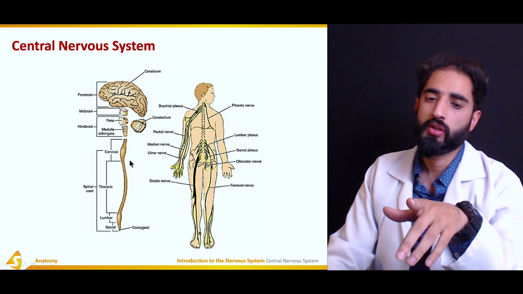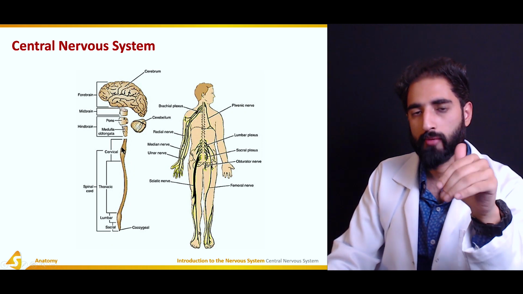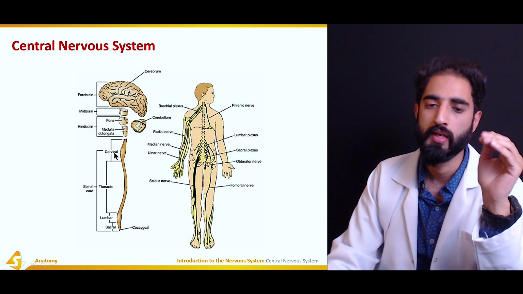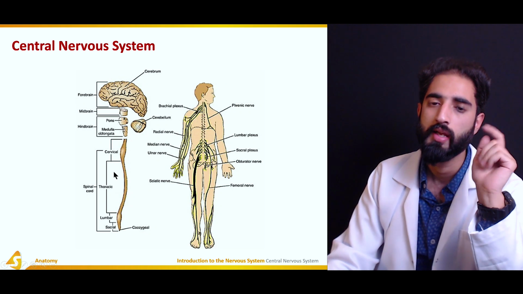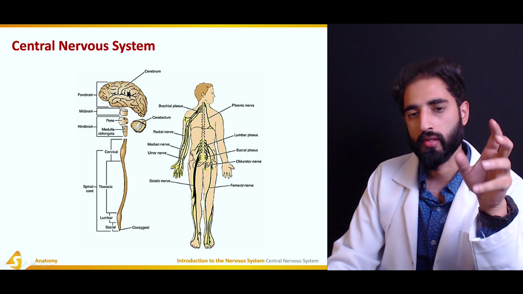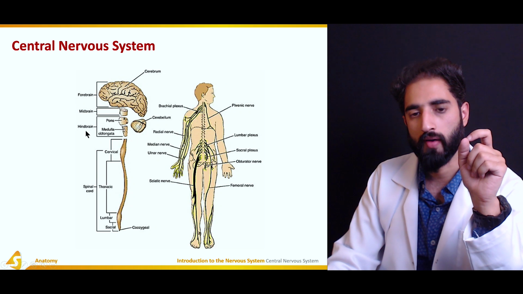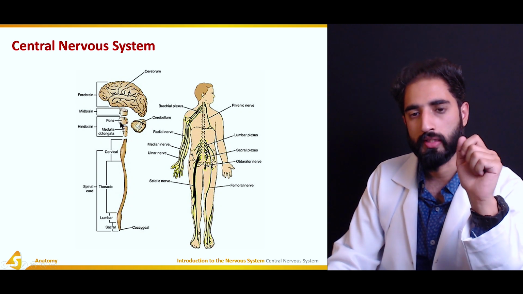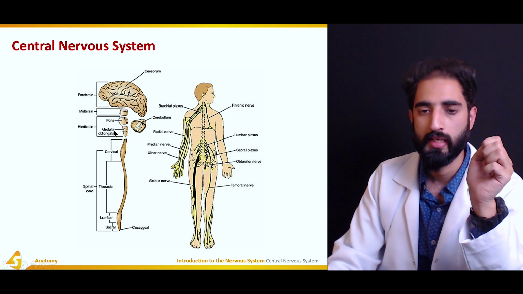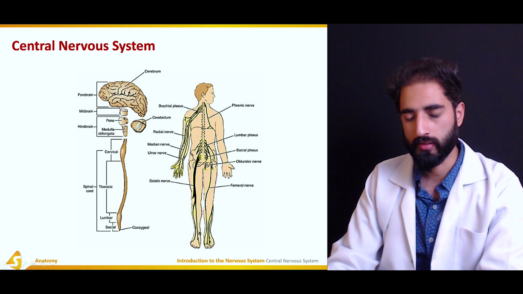As we already mentioned, this is the spinal cord, which is divided into different segments depending on the different type of spinal nerves that are originating from it. So it can be cervical, thoracic, lumbar, or sacral. And in the parts of the brain, we have the forebrain, which consists of cortex and diencephalon. We have the midbrain, and we have the hindbrain, which consists of pons and medulla oblongata, and the cerebellum, which is posterior to the pons and medulla oblongata. And midbrain, pons, and medulla oblongata collectively make the brainstem.